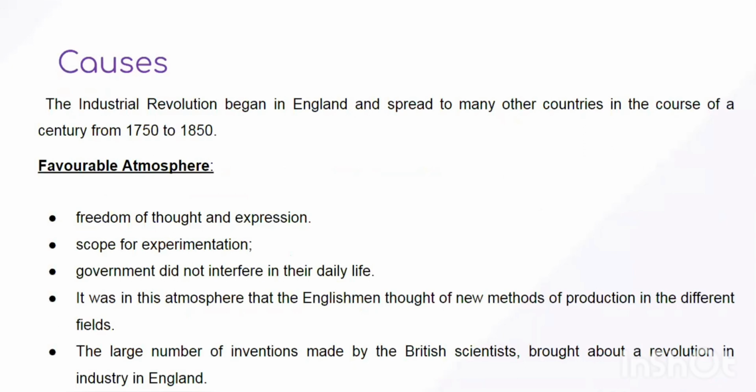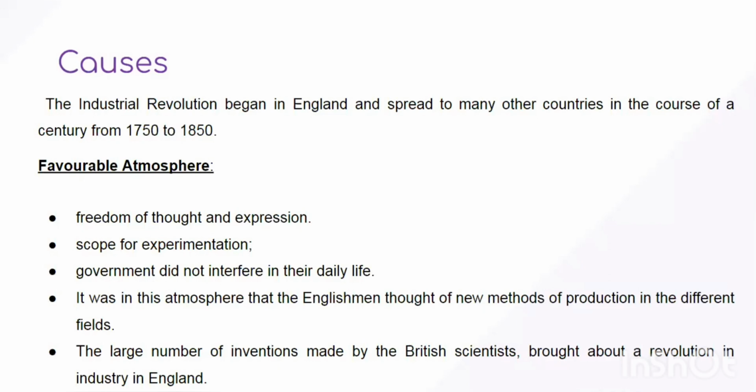If you see the form of government in England at that time, it was a constitutional monarchy. That is, the monarch existed, but the power of the monarch was limited by the parliament. So it was a constitutional form of government, but the monarch existed in England. And the government was quite stable. There was no frequent change of government, and whenever there is political stability, it ensures that different rights are given to the citizens.